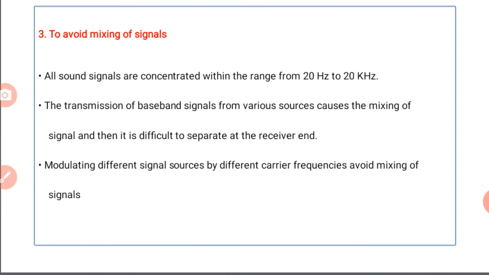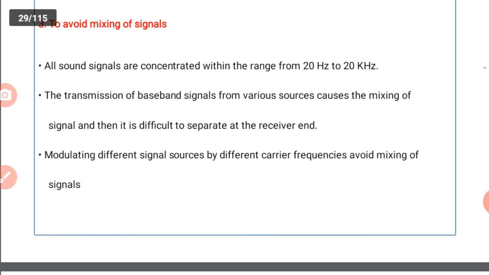When we transmit these signals from various sources, mixing of the signals may occur, and then it is difficult to separate them at the receiving end. So modulating different signal sources by different carrier frequencies avoids mixing of signals.